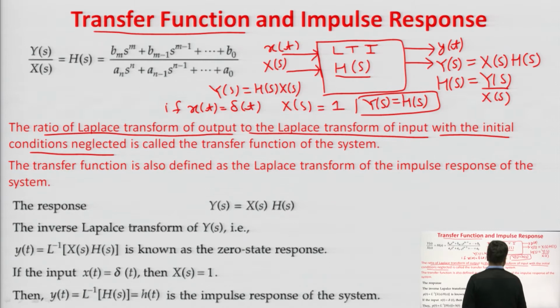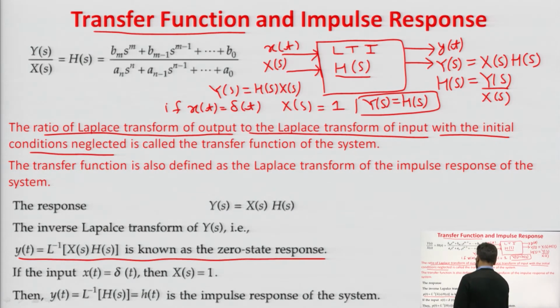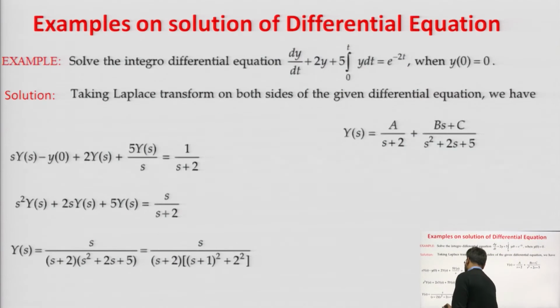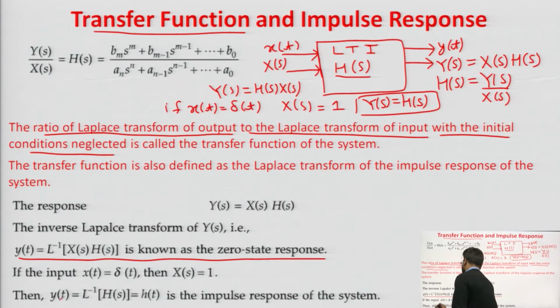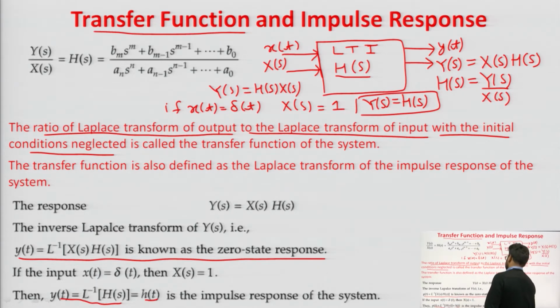When we take its inverse Laplace transform, y of t will be equal to h of t. So y of t is the Laplace inverse of h of s, which is h of t. So, h of t is known as the impulse response of the system.